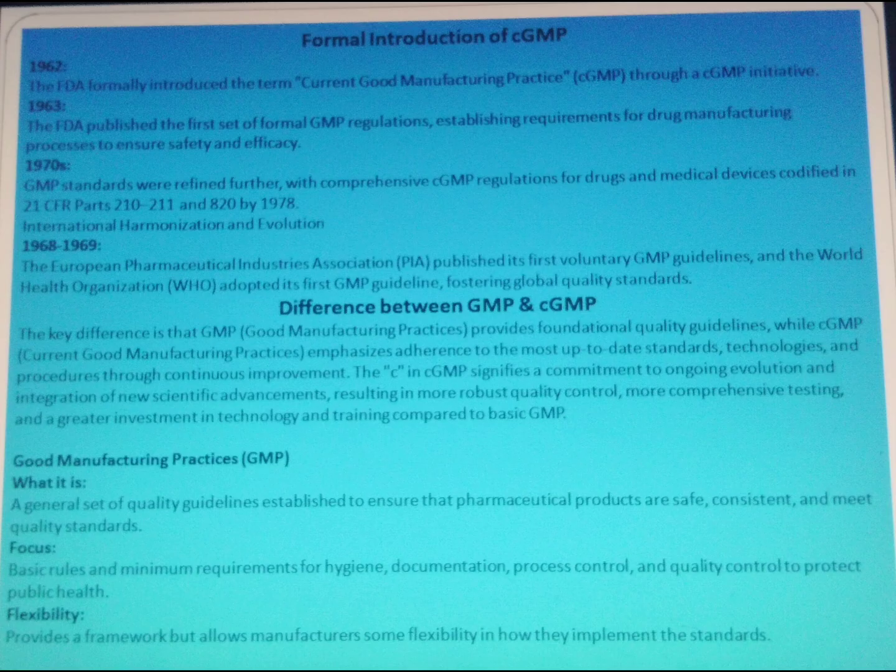Formal introduction of cGMP, 1962. The FDA formally introduced the term current good manufacturing practices through the cGMP initiative. 1963: the FDA published the first set of formal GMP regulations, establishing requirements for drug manufacturing processes to ensure safety and efficacy. In the 1970s, GMP standards were refined further, with comprehensive cGMP regulations for drugs and medical devices codified in 21 CFR Parts 210 to 211 and 820 by 1978.